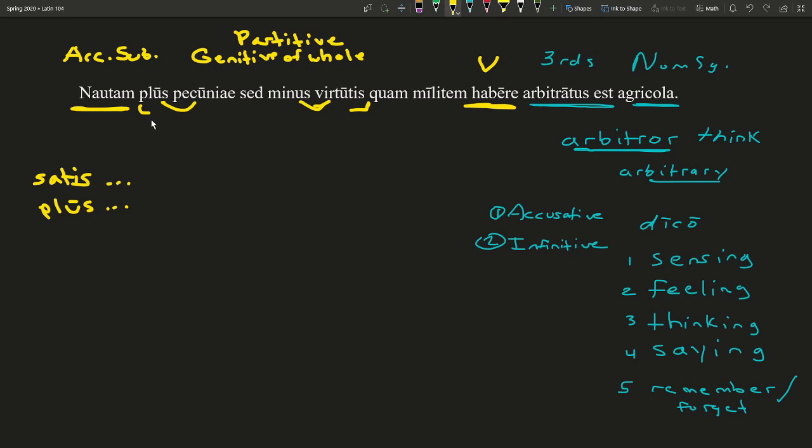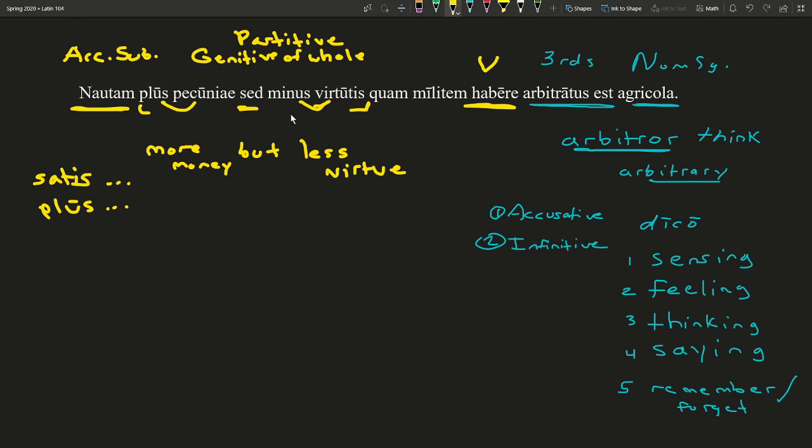But the main idea is that he had plus pecuniae sed minus virtutis. So he had more of money, or just more money, but, and here is the key for this, minus, or less, it's where we get the word minus, less of virtue.